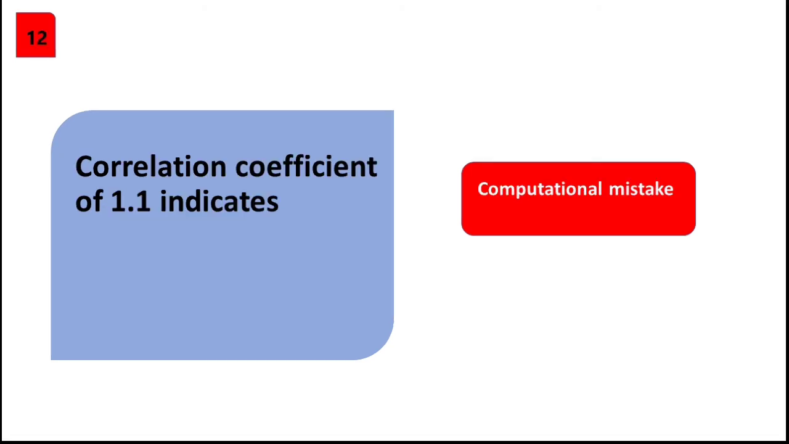Correlation coefficient of 1.1 indicates computational mistake. As discussed earlier, correlation coefficient value ranges from -1 to +1. Any value above or below this limit indicates an error in computation.